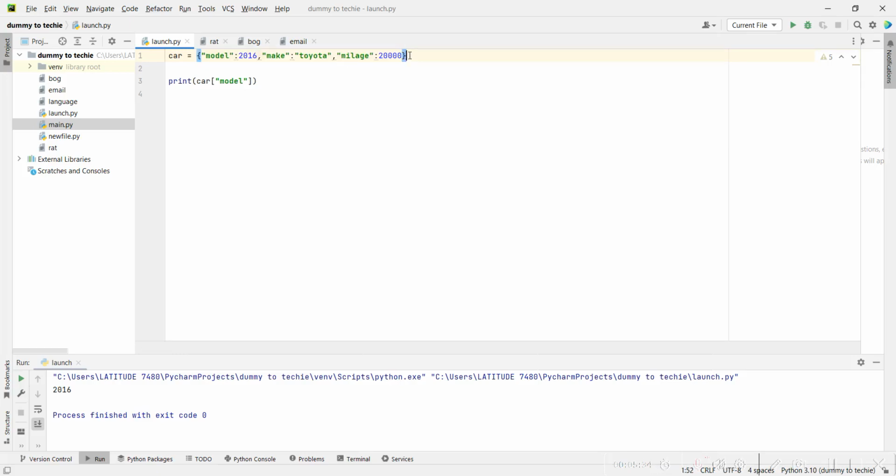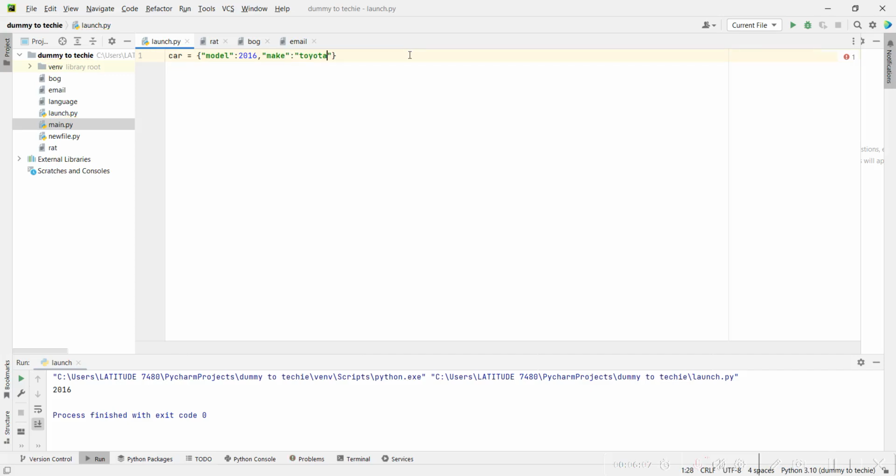Let me show you a time lapse of when I was creating the dictionary. The first thing I created was our key, model. Then after that, I created a value for it. And then I created another key called make. Every car must have a model and a make, so looking at the Toyota 2016 make and all.